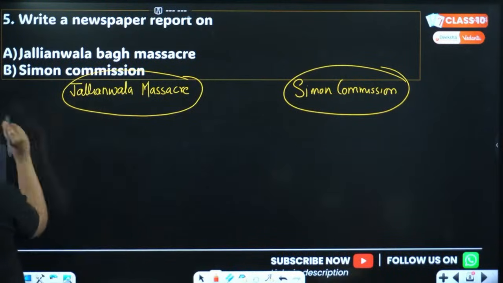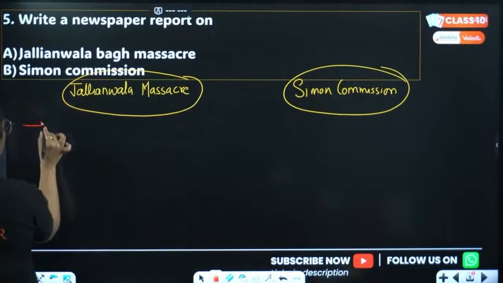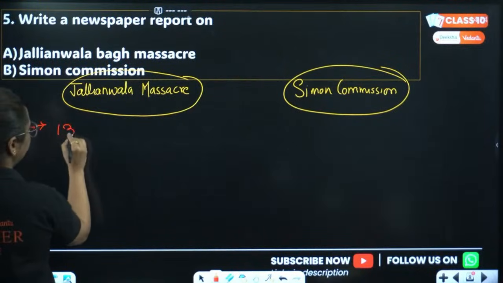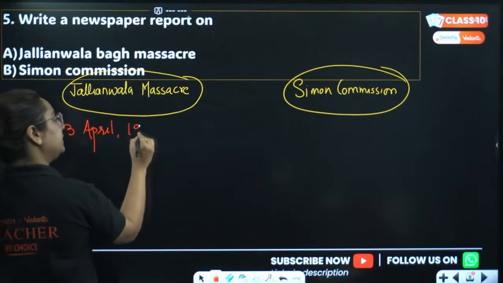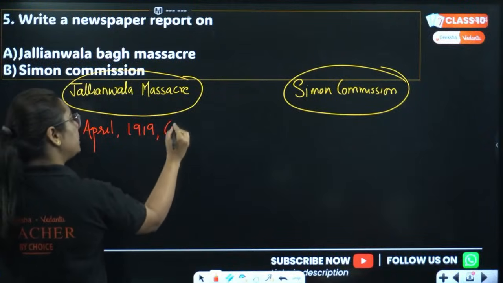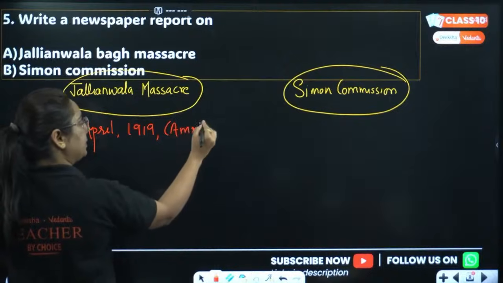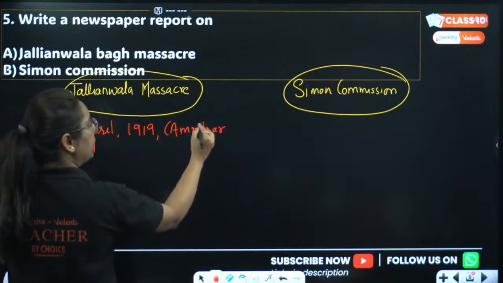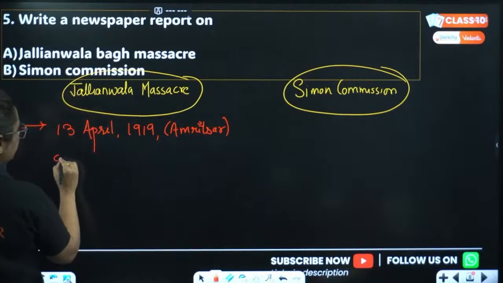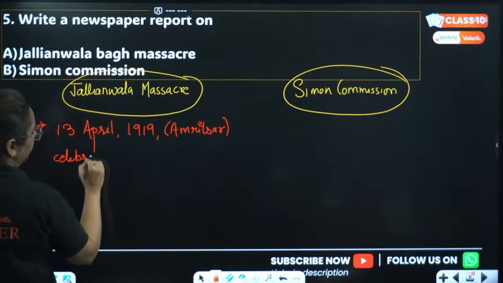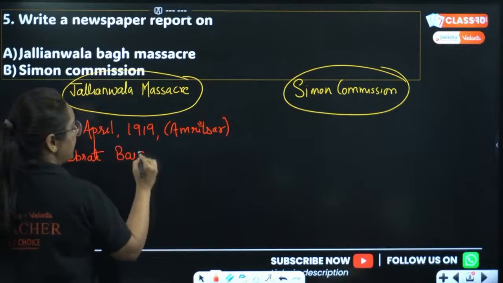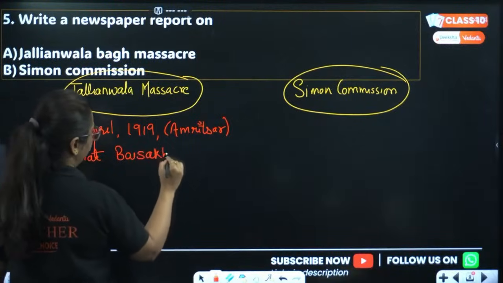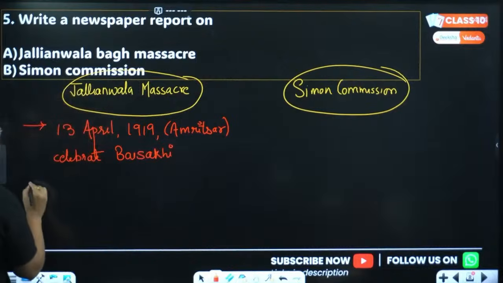The topic is such that basically we know that it was the 13th of April 1919. The place is Amritsar, where everyone gathered to celebrate Baisakhi. People gathered to celebrate Baisakhi, but what happened?